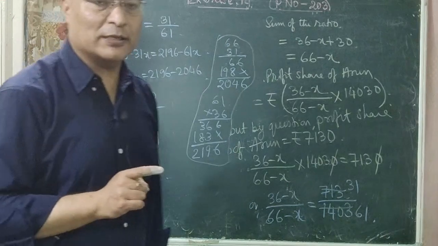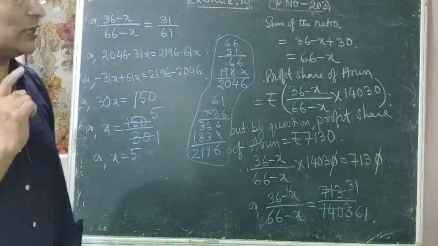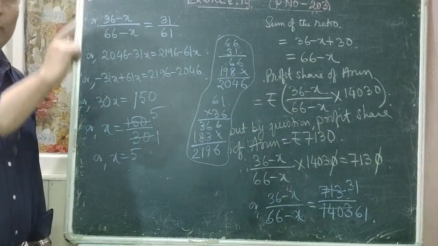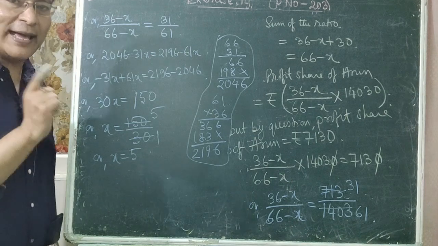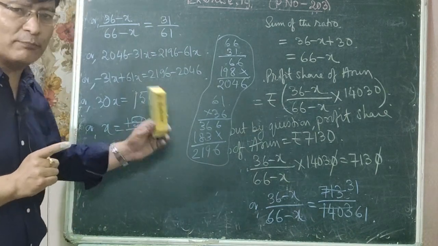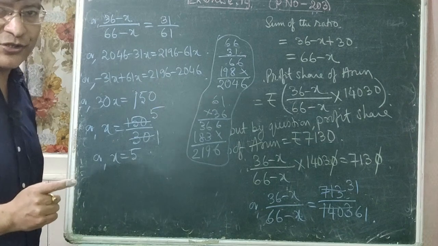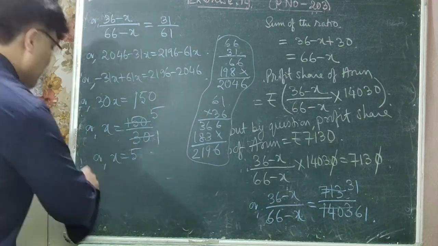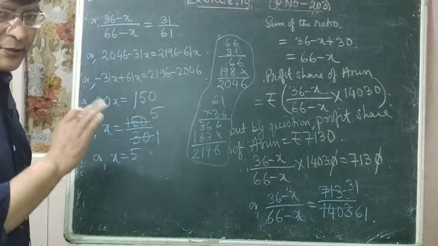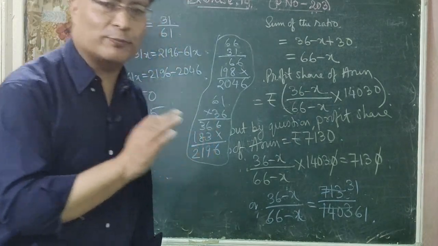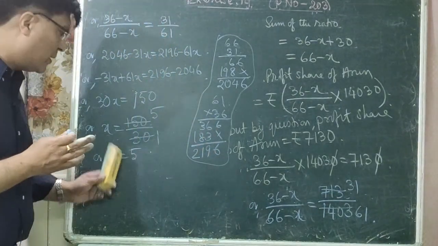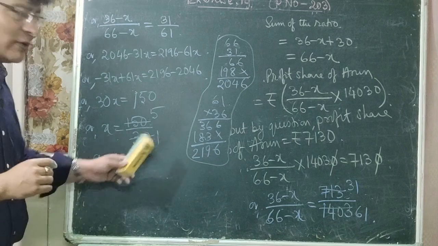So after how many months did Arun invest rupees 12,000 more? So Arun has invested rupees 12,000 more after 5 months. So this is the answer. हामीले यो X assume गरेको थियौं. X को value कति आयो, 5.